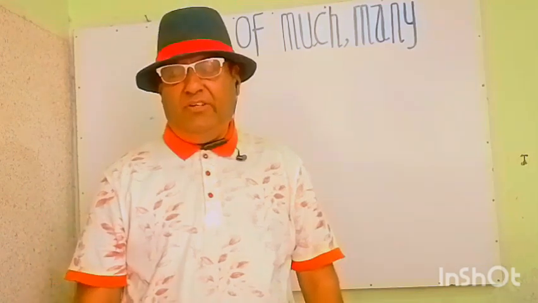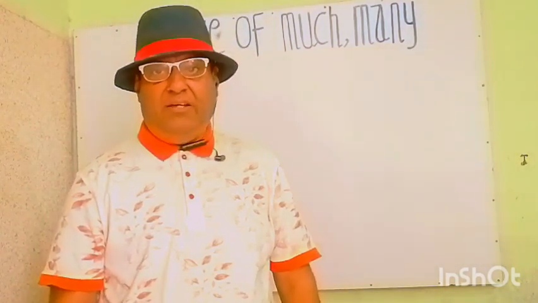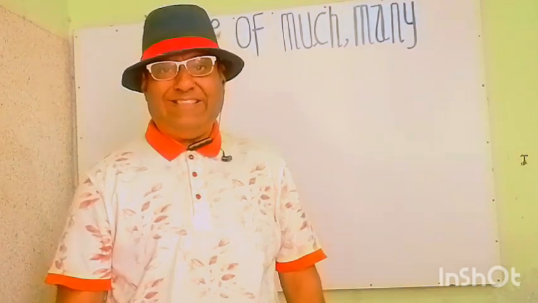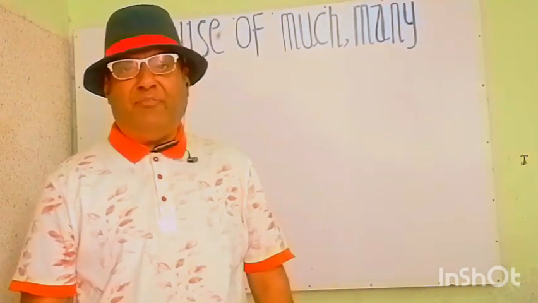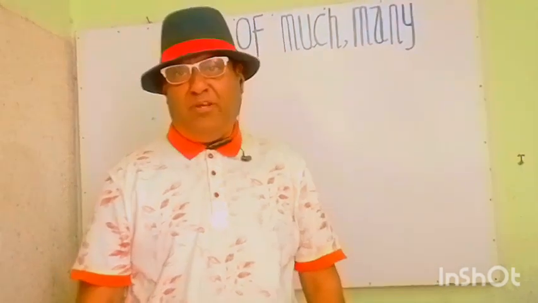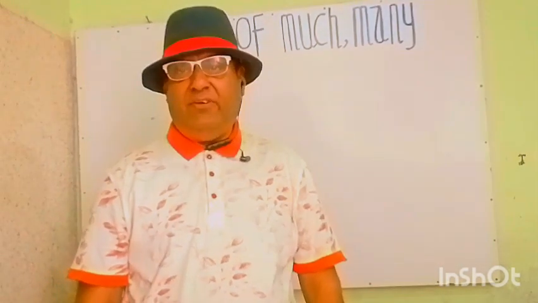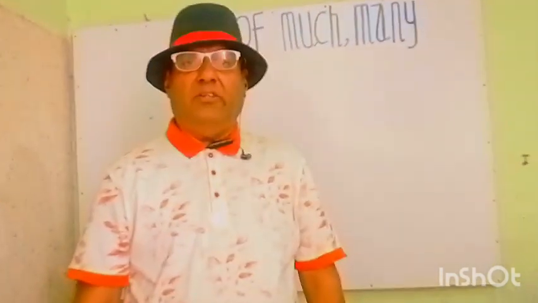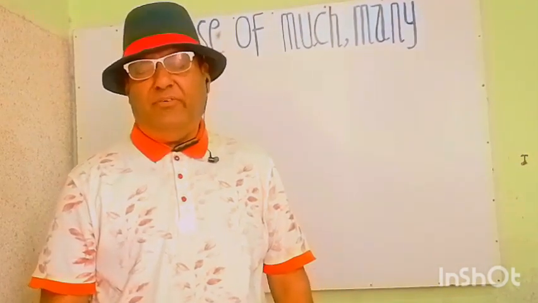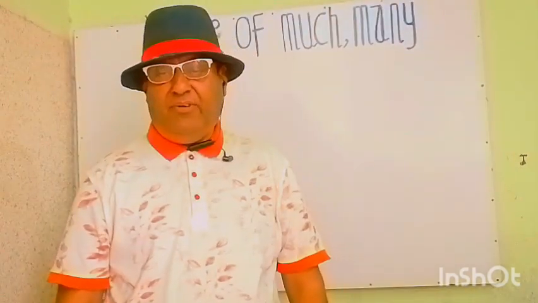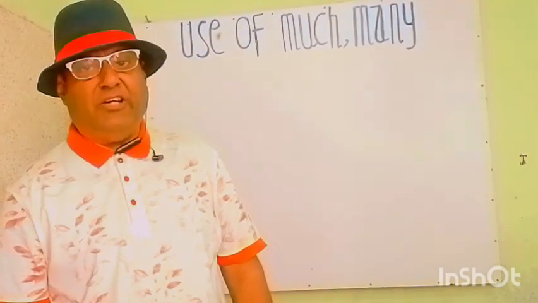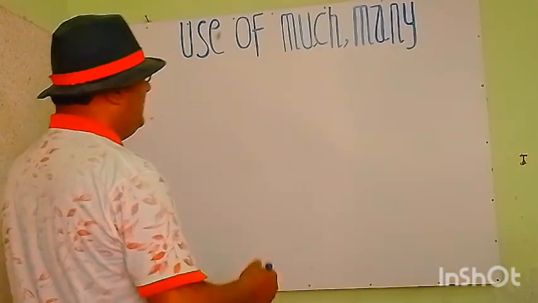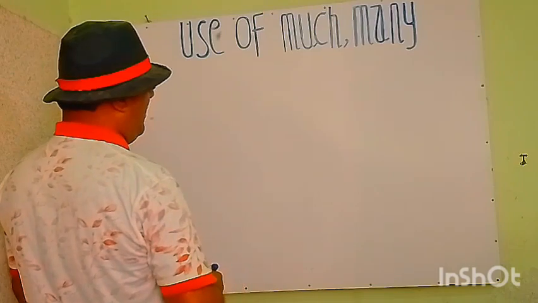Let's start our lesson and we will try to explain these two adjectives, of quantity and of number, with different short phrases that are commonly used in speaking. These phrases may be positive or affirmative. Let's start our lesson on the whiteboard. Okay, my students, we have today much and many. So we start with much.